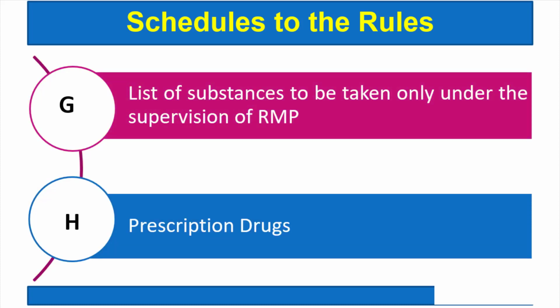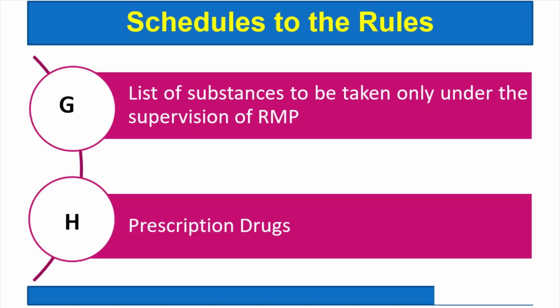Schedule G, that gives the list of substances to be taken only under the supervision of registered medical practitioner. So that gives the name of the drugs which are to be given only under the supervision of RMP, while Schedule H gives the list of the drugs which are given only with the prescription of RMP, that is registered medical practitioners.